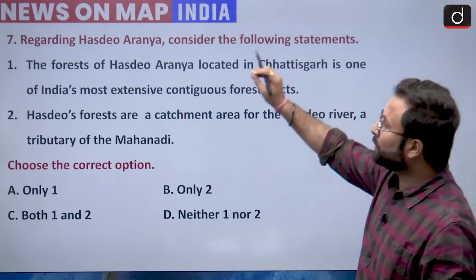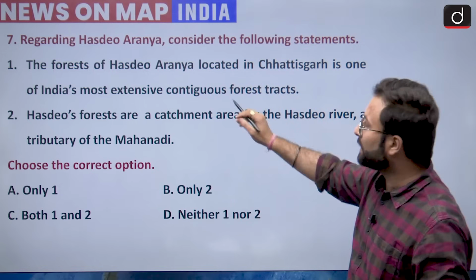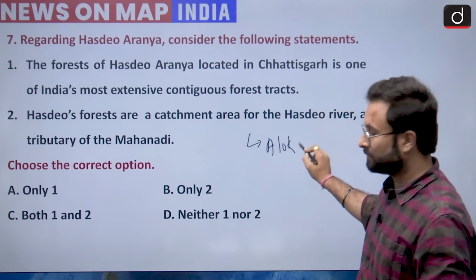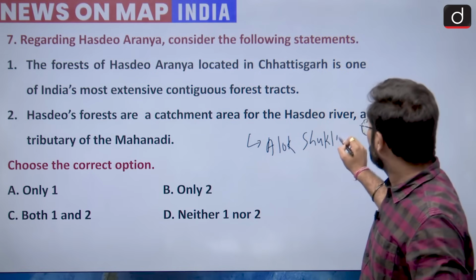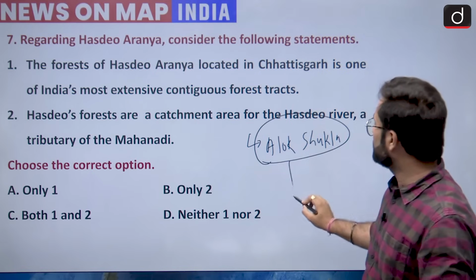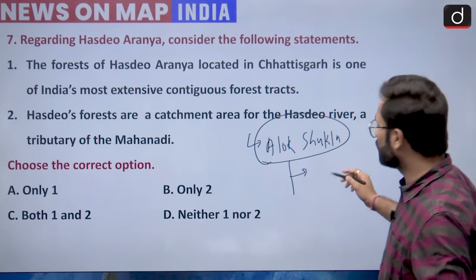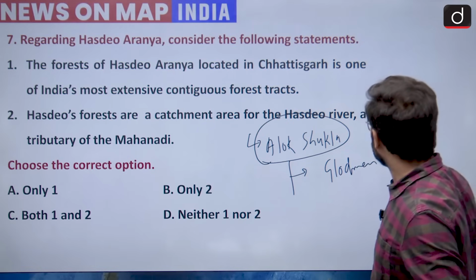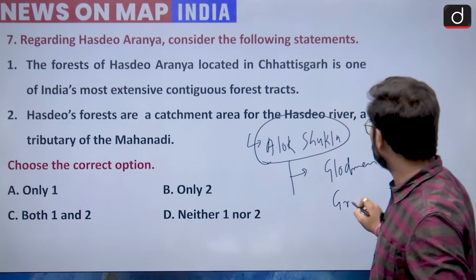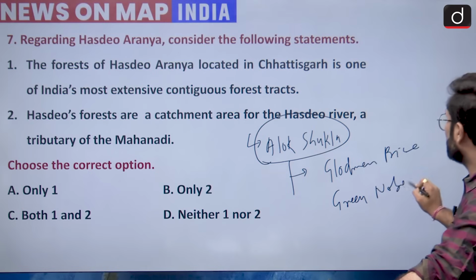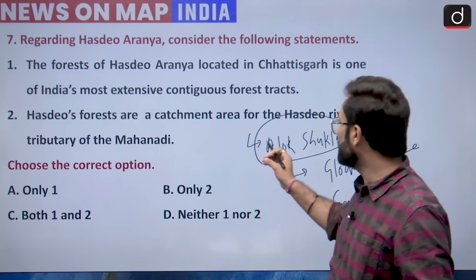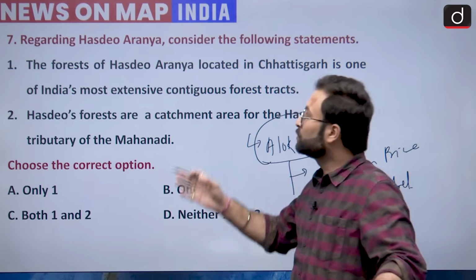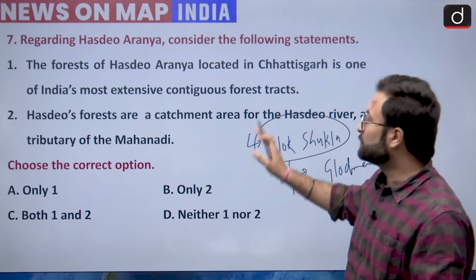When we are talking about this particular area, which has been in the news, it is because of this person, Alok Shukla. Alok Shukla is a person who has been awarded the Goldman Prize. This prize is considered the Green Nobel, and that is why it becomes important. He got this prize because he started a movement to save this Hasdev forest area. So that is why it has been in the news.